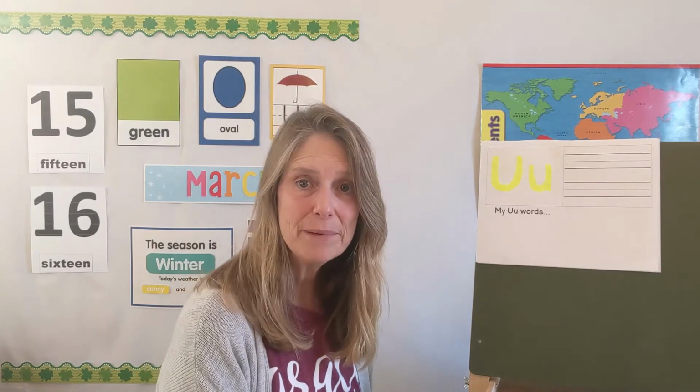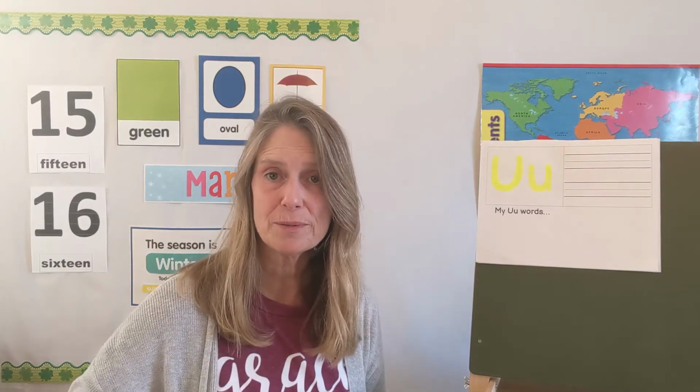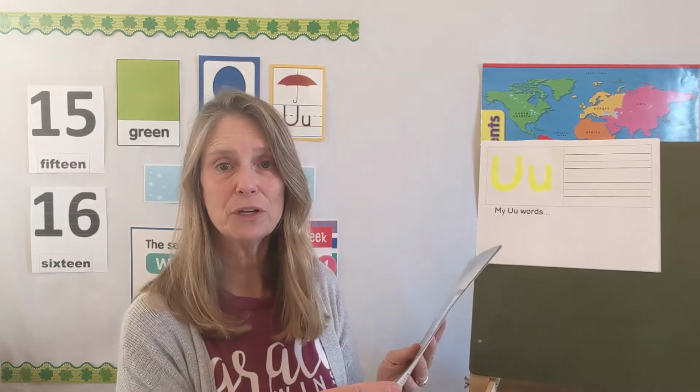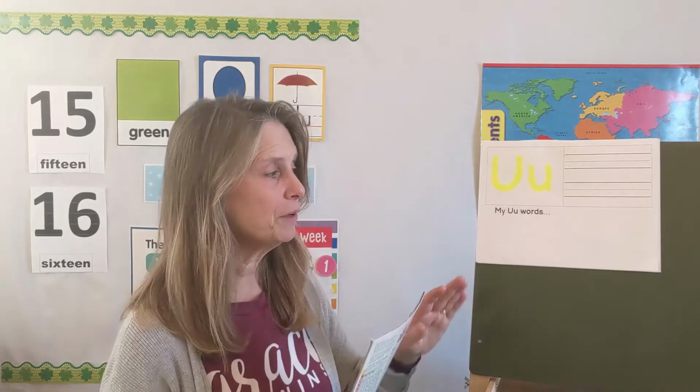If you also happen to have maybe a magazine that your grown-up said is okay, I have one here, I have a few like that. If you have a magazine or something else that your grown-up says is okay, that you can go through while we're together, you can look through the pictures and see if you can find a U word, or you can find 15 of something, or can you find the letter U or the number 15 and then cut them out. And then we're going to put them on our papers together. First things first, though, we need to trace our letter U.